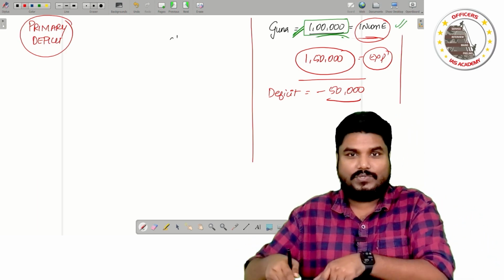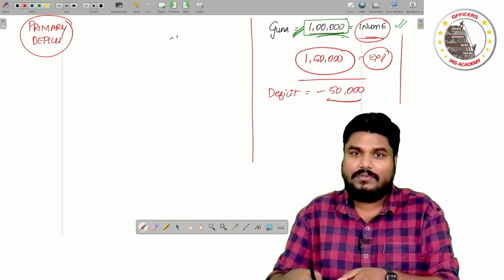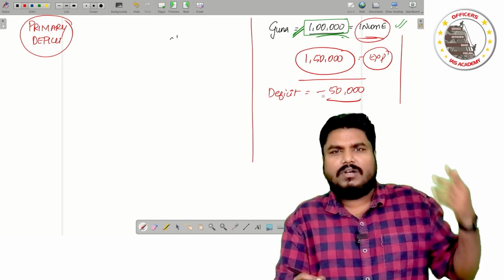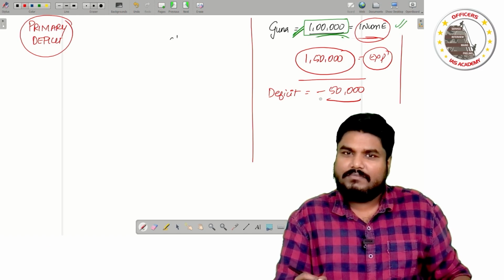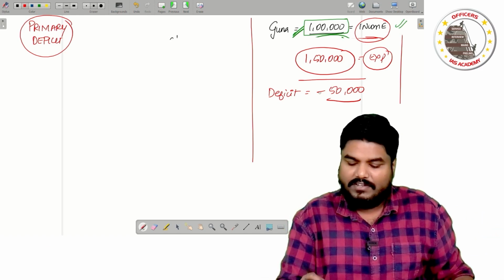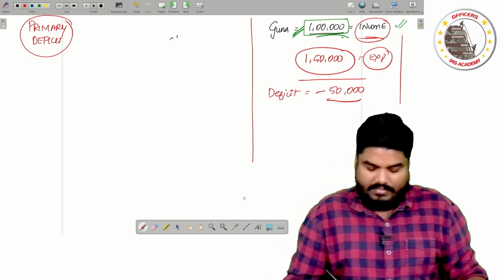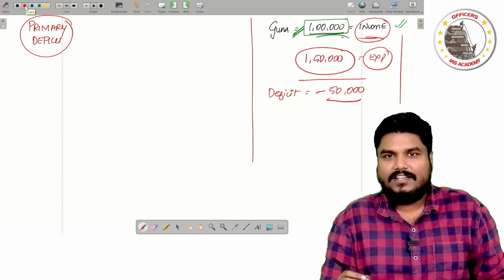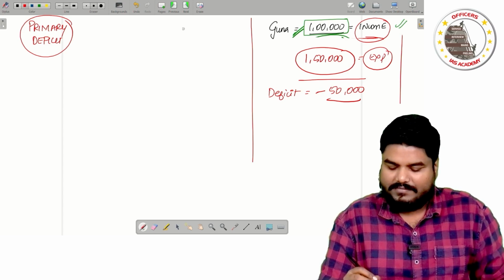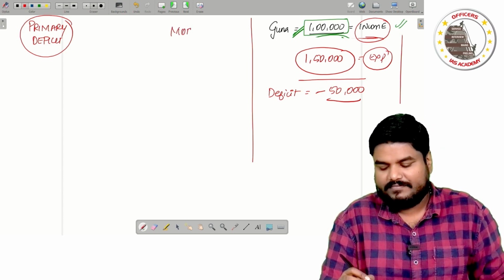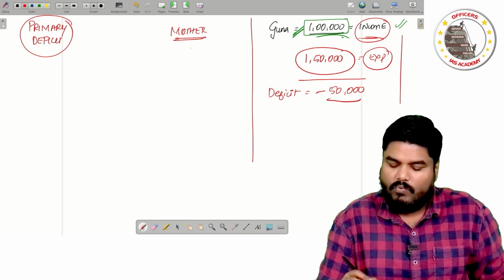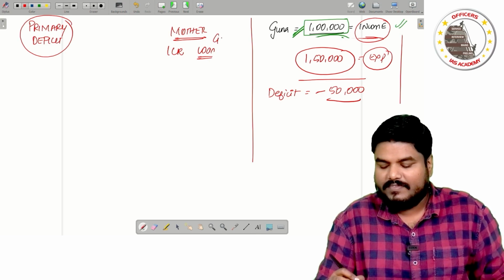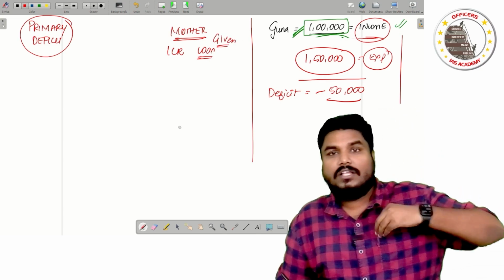Case 2. I'm taking case 2 now. Previous example is different. I'm taking a new example. Someone asks me, what is my income? 1 lakh. What is your savings? Sorry, sir, I have a deficit of 50,000. Now in this situation, let me assume Guna's mother has given a 1 crore loan to someone.